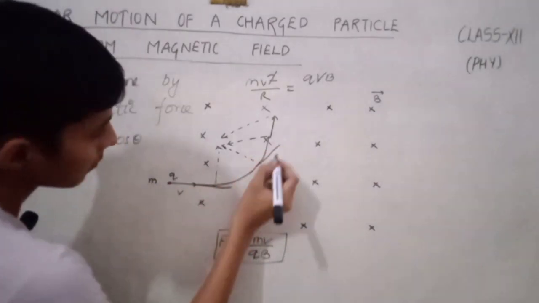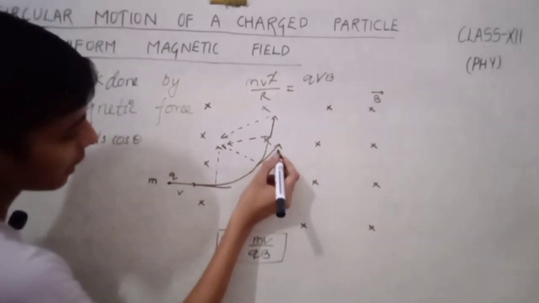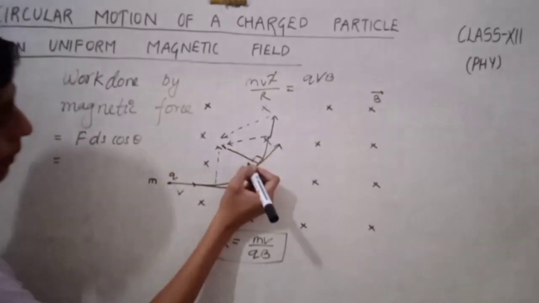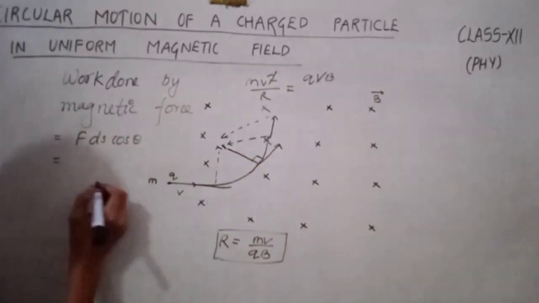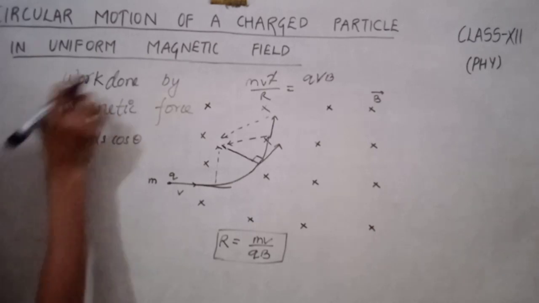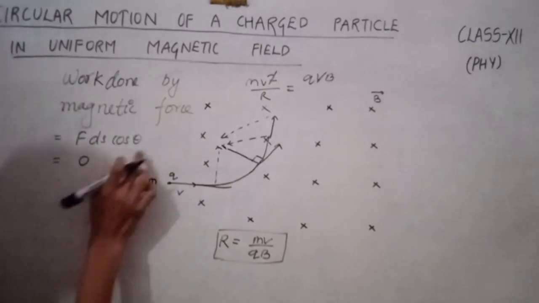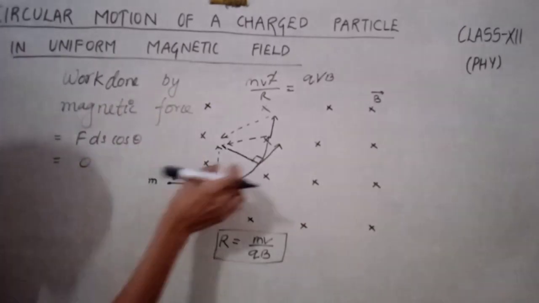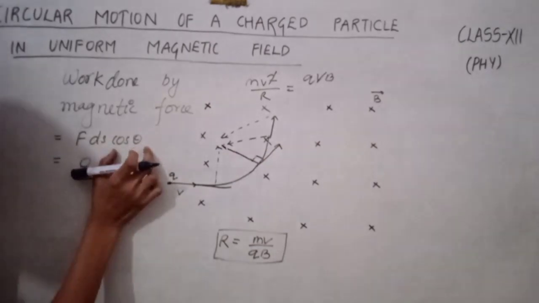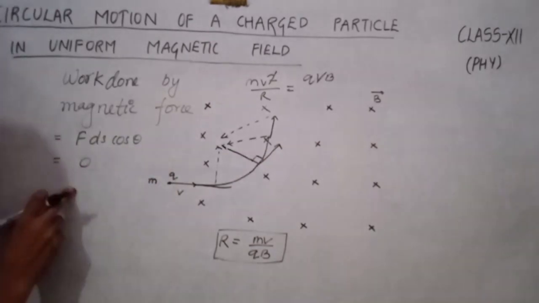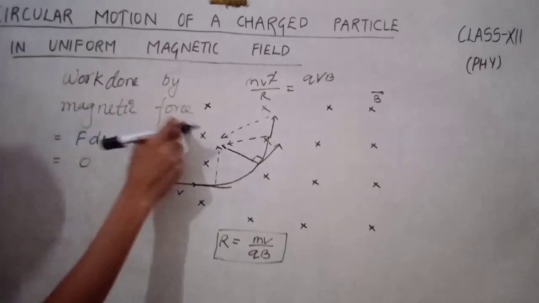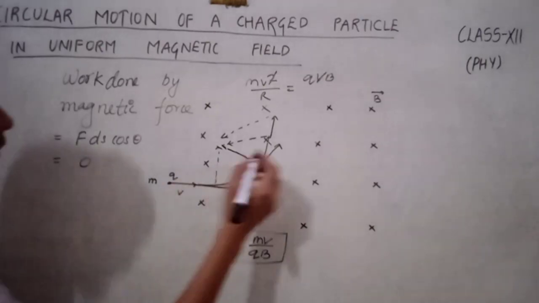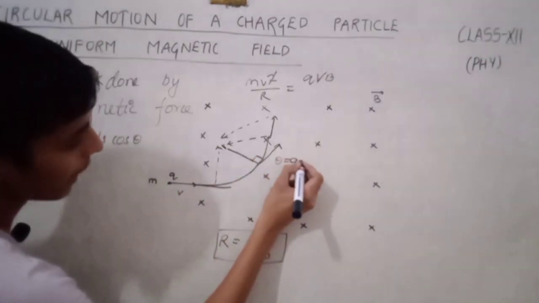The displacement is in the direction of velocity and the force is perpendicular to it, so the angle between the displacement and the force will be 90 degrees. So the work done by the magnetic force equals 0 because cos 90 equals 0. F ds cos theta equals 0, where theta is 90 degrees.